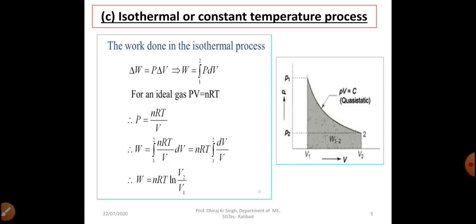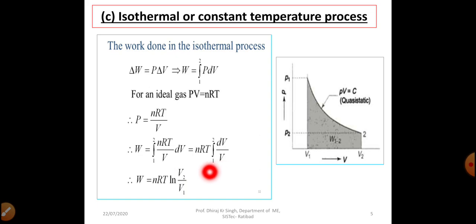Also, since PV equal to nRT, we can write P1 V1 in place of nRT, so the work done in isothermal process also becomes P1 V1 ln V2 by V1.